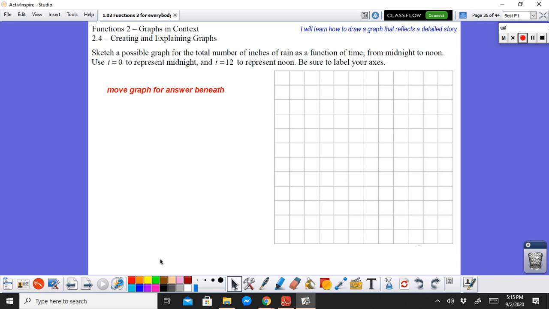But instead of using the number 12 to represent midnight, we're going to use t equals 0 to represent midnight and t equals 12 to represent noon. Because wouldn't it be confusing if we start at 12 here, and then we also end at 12?